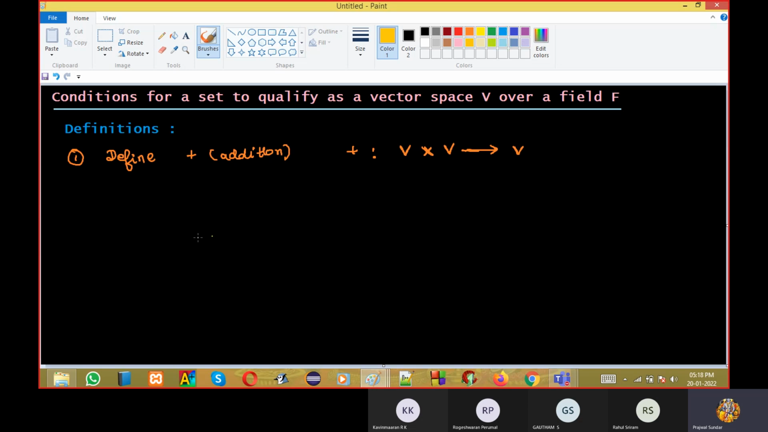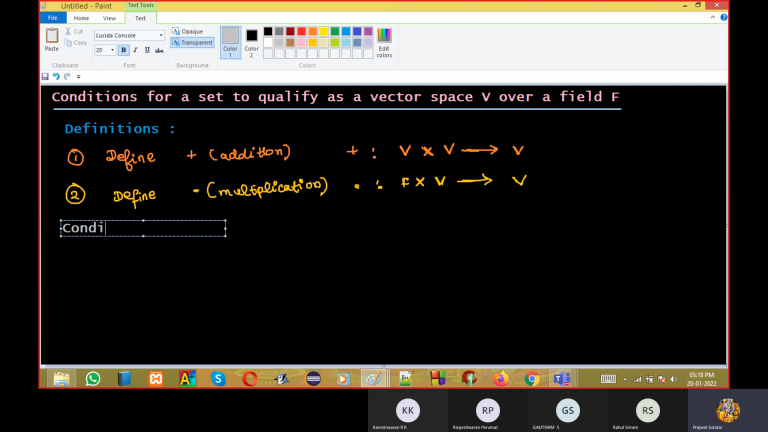Okay, this is a notation which I'm writing. Then I am defining multiplication. When I'm doing multiplication, I am taking one element from the field and another element from vector space. The result should be part of vector space. First you just see these notations, be familiar with them. When I'm writing the conditions and doing examples, it will be pakka clear.